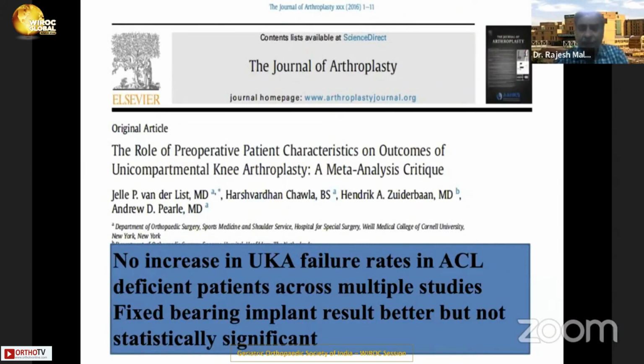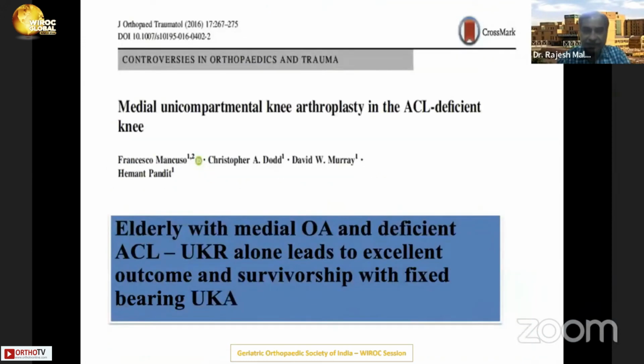In this particular paper, even in ACL deficient patients, the UKR failure was not higher. Of course, the fixed bearing showed better results than mobile bearing in these cases. So in elderly, even if the ACL is deficient, if the disease is limited to medial osteoarthritis, UKR can lead to good outcome and survivorship.